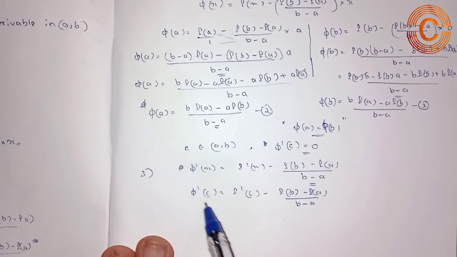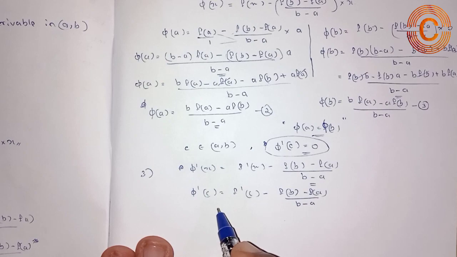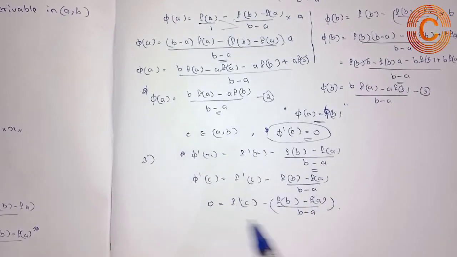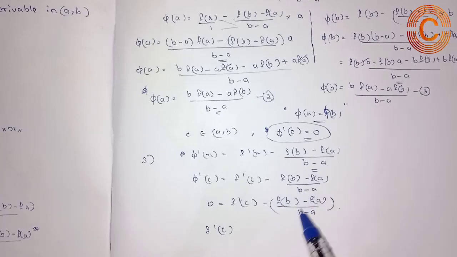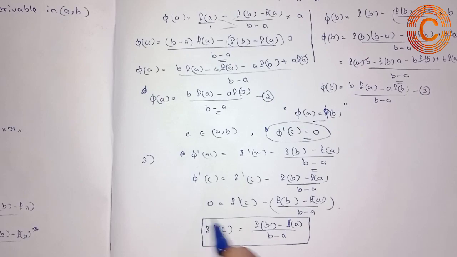Note here that we know the value of phi dash of c is equal to 0 by using Rolle's theorem. So we can put 0 equal to f dash of c minus f of b minus f of a, the whole divided by b minus a. Now arranging this equation, taking the second term from the right hand side to the left hand side, we get a solution in this form: f of b minus f of a, the whole divided by b minus a.